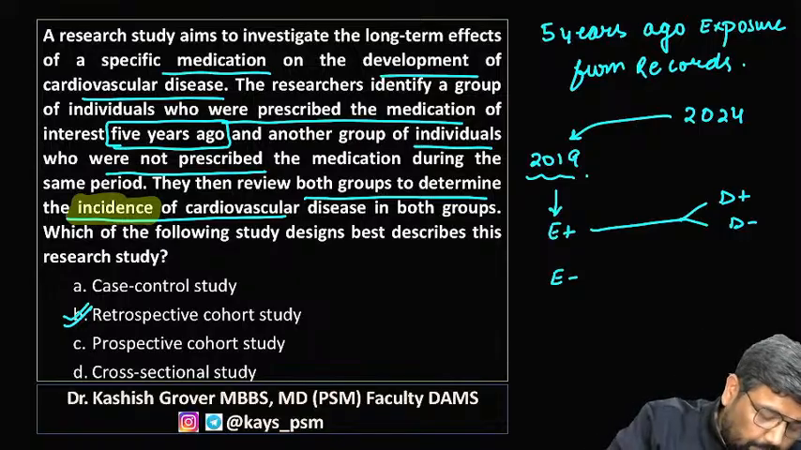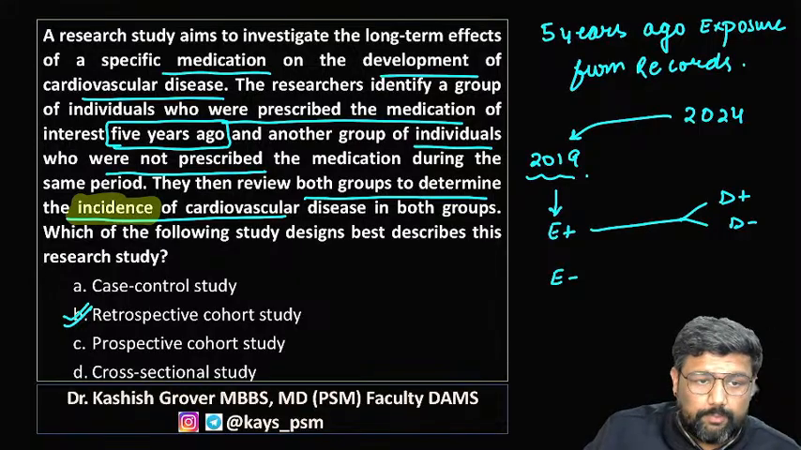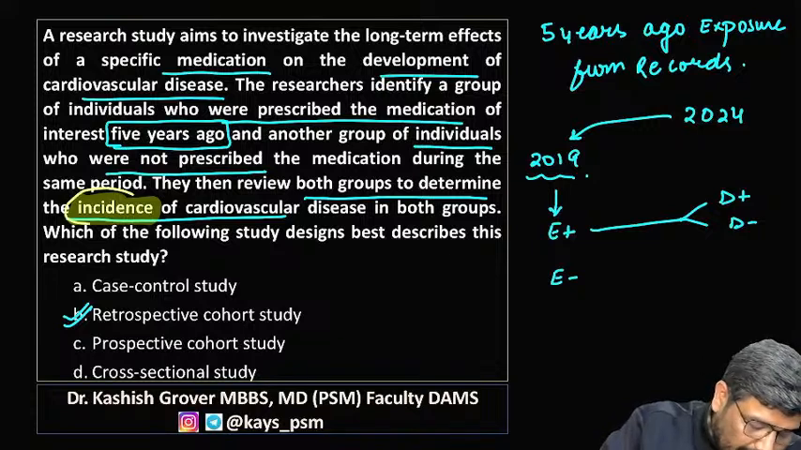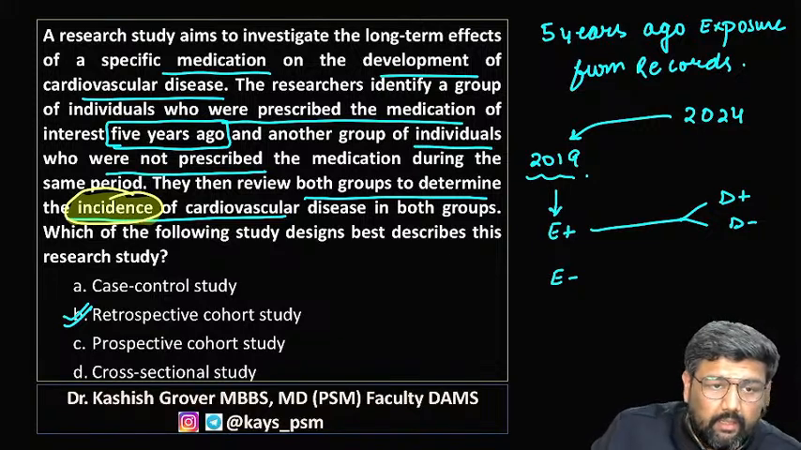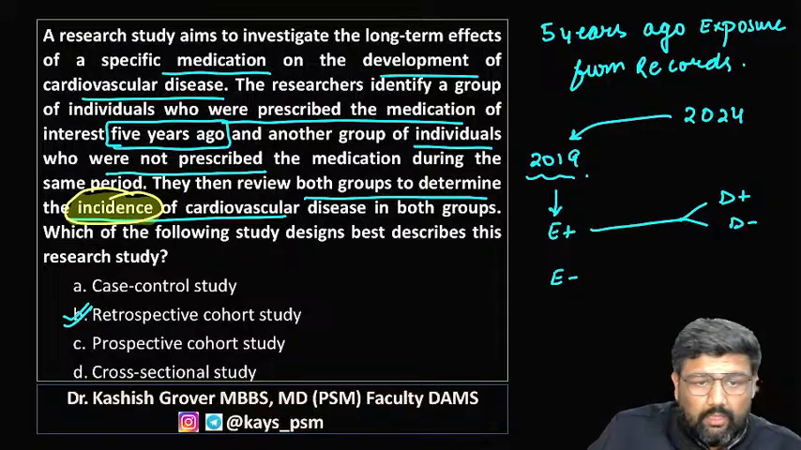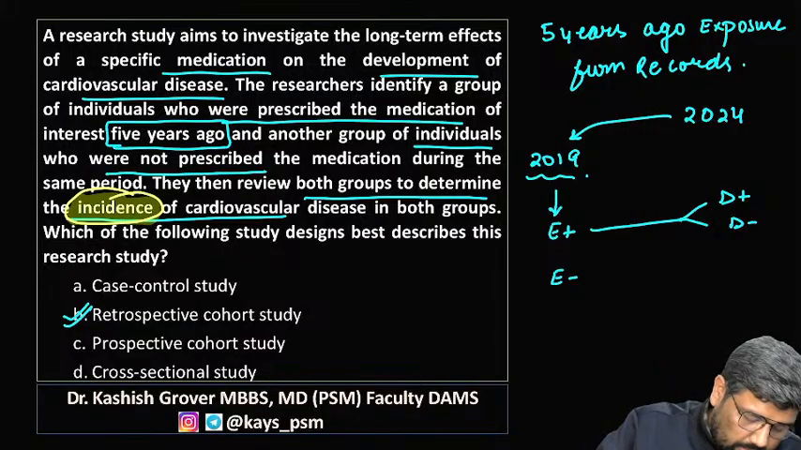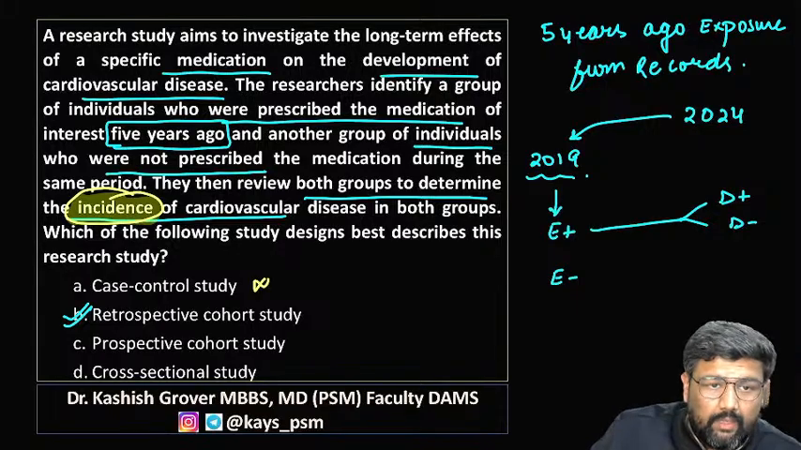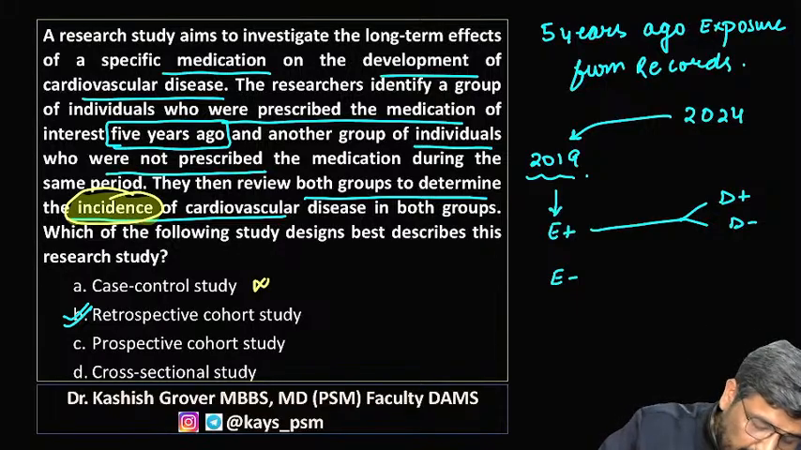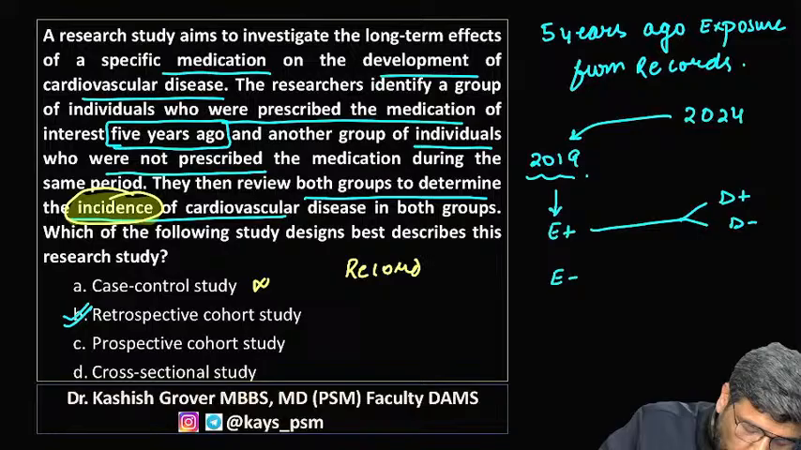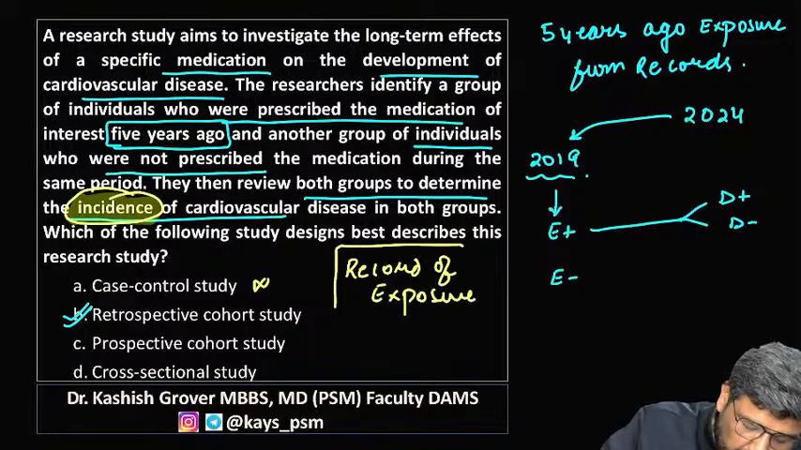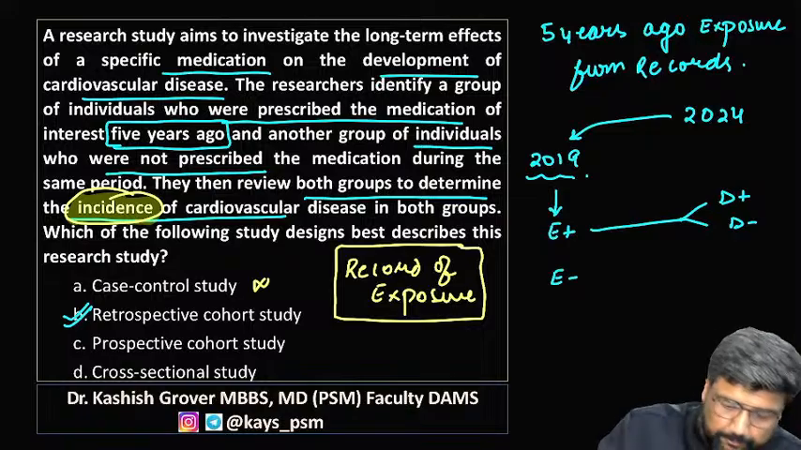Why retrospective cohort? There are two reasons. Number one is incidence, right? We get incidence from cohort study. So option A I want to rule out. And the second keyword is record of exposure, right?